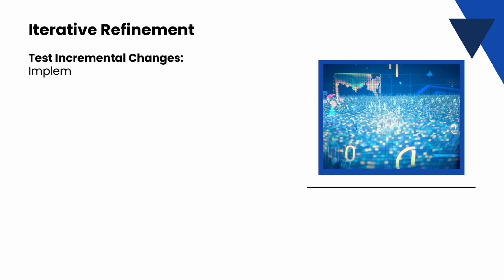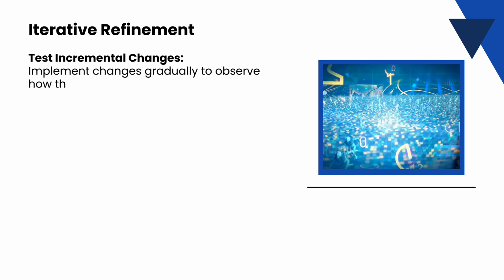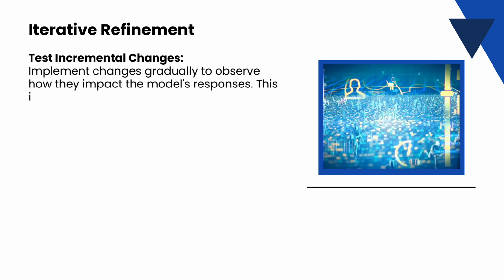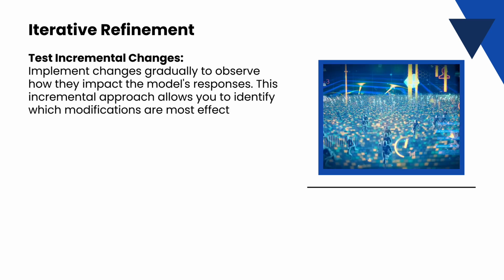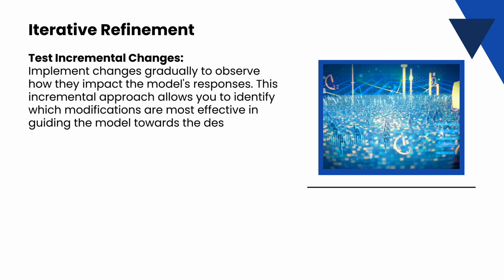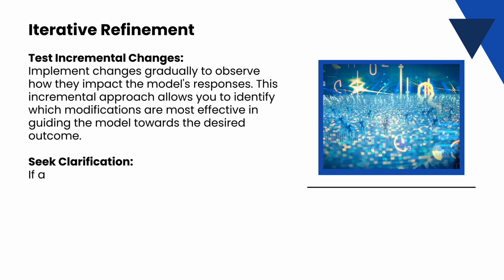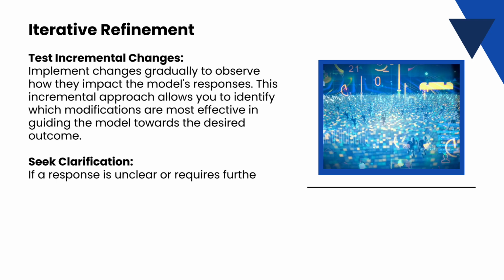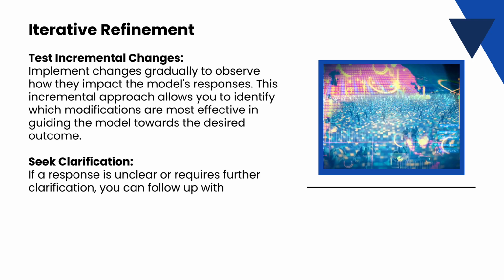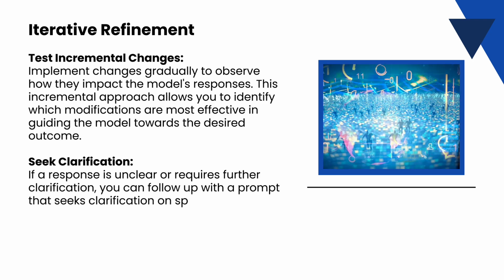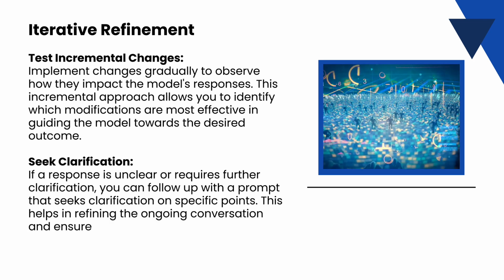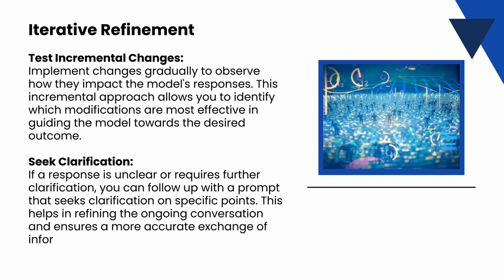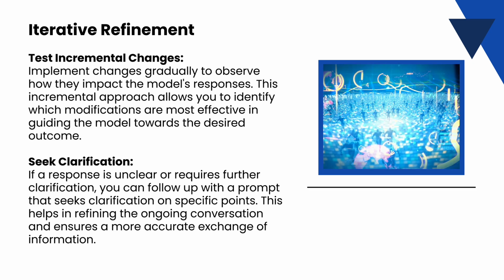Test incremental changes. Implement changes gradually to observe how they impact the model's responses. This incremental approach allows you to identify which modifications are most effective in guiding the model towards the desired outcome. Seek clarification. If a response is unclear or requires further clarification, you can follow up with a prompt that seeks clarification on specific points. This helps in refining the ongoing conversation and ensures a more accurate exchange of information.